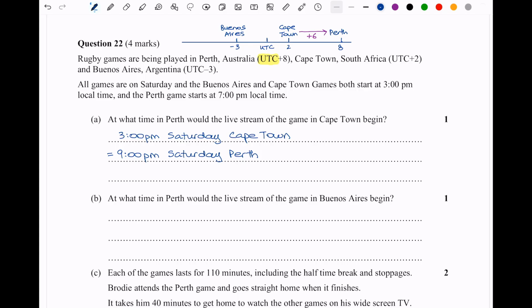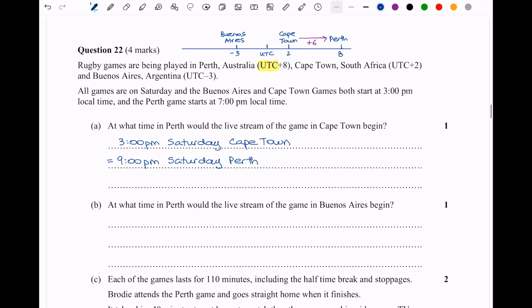Part B is saying at what time in Perth would the live stream of the game in Buenos Aires begin? So it's basically the same question, but now we're starting from Buenos Aires instead of from Cape Town. So we're still moving in the positive direction to get to Perth. And the question is, how many hours do we have to move? We have to move 3 hours to get to UTC, and then another 8 hours from there to get to Perth. So that's in total 11 hours.